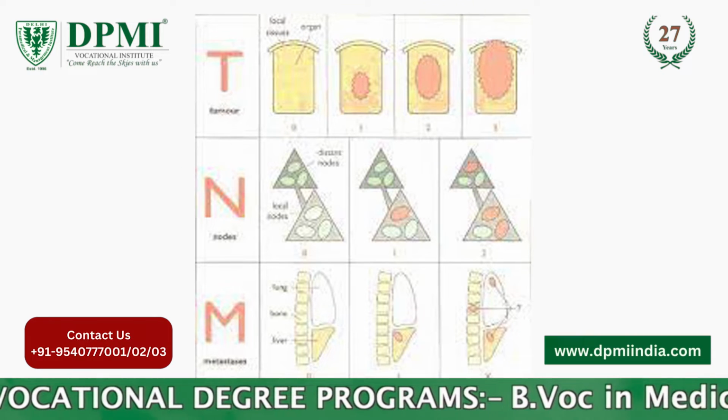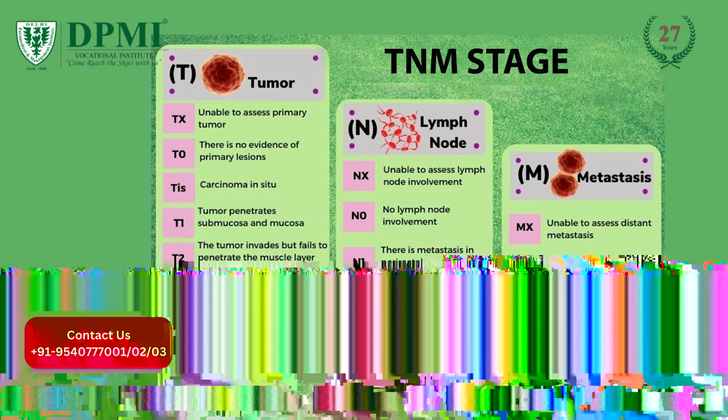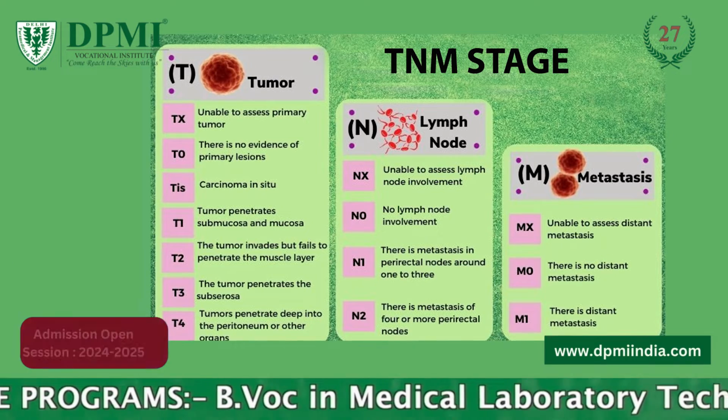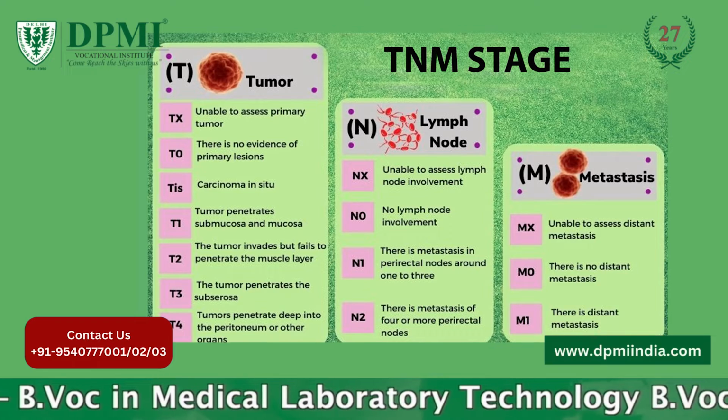Tumor, T. The letter T and the number after it describes the size and extent of the tumor. TX means that there is no information about the tumor or it cannot be measured. T0 means that there is no evidence of a tumor.